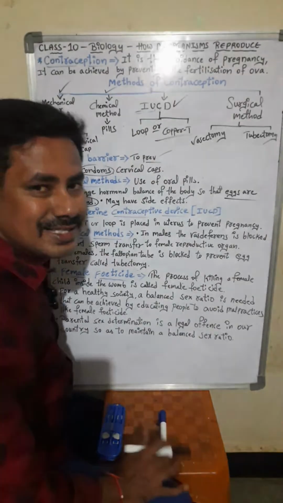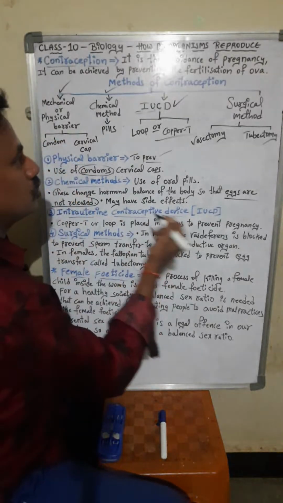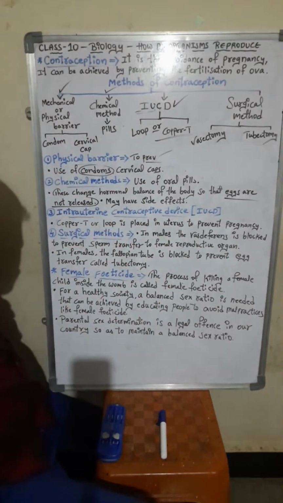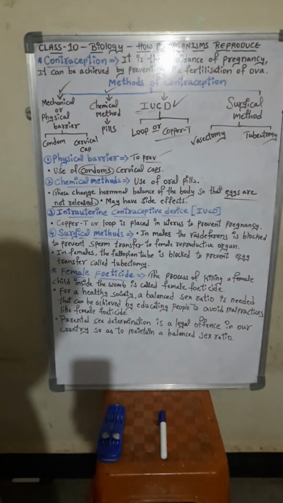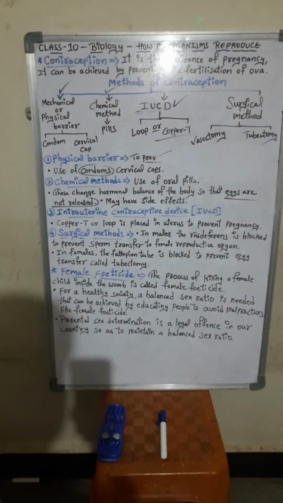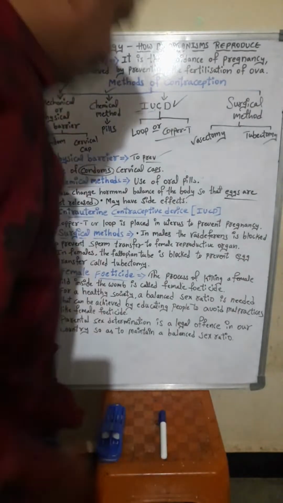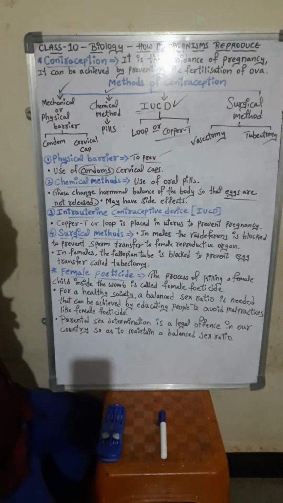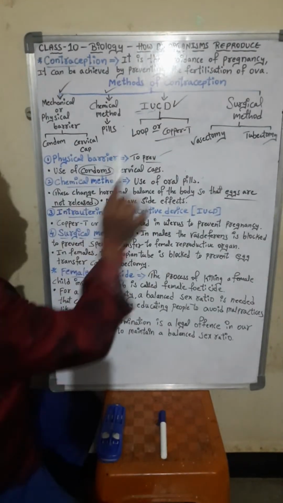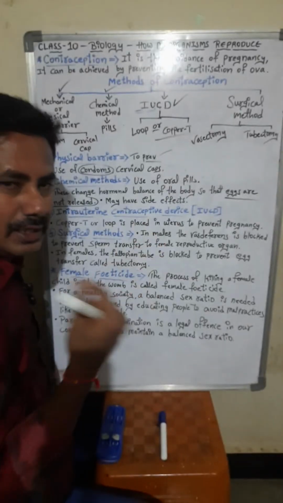Intra means what? Inside. Okay. The second method, chemical method, okay, using the